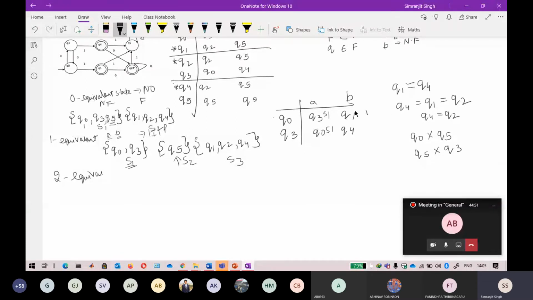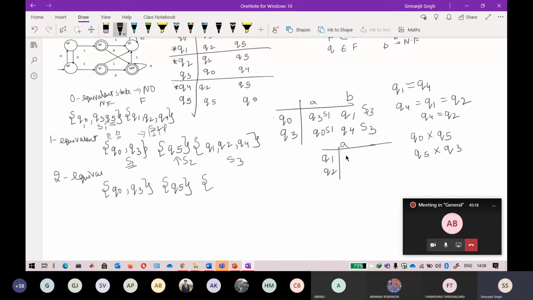So Q1 and Q4 belong to the same set. Again, I am not able to break these because Q0 and Q3 are equivalent. Both are equivalent, so again I cannot break this. If you check Q1 and Q2, I will not be able to break this again, because there is nothing different here.